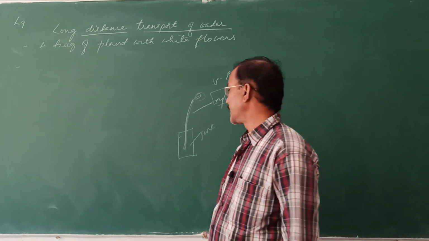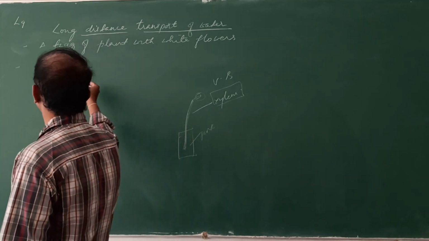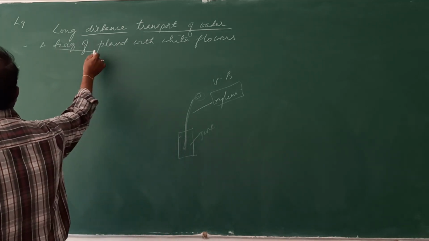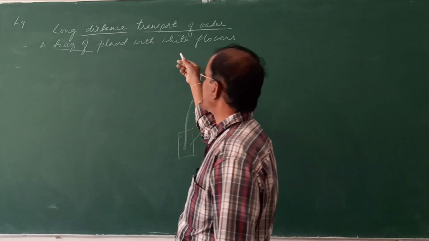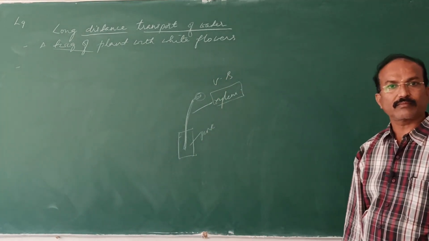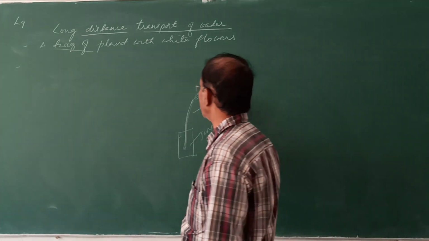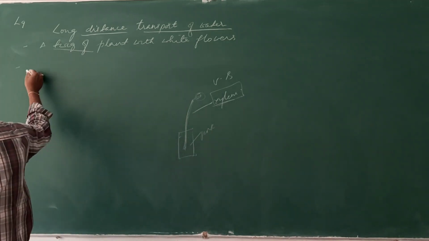So like that we can trace out the phloem and the xylem by taking a twig and examining. We can trace the path of water that is moved within the plant body, that is through the xylem. So what is this path?